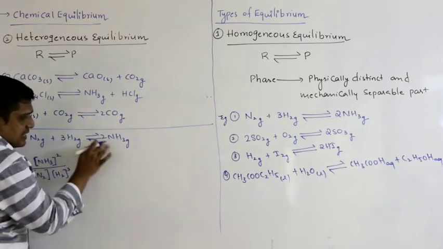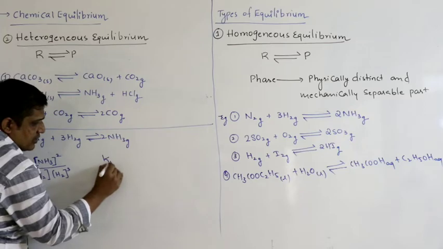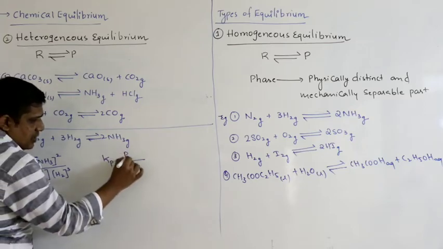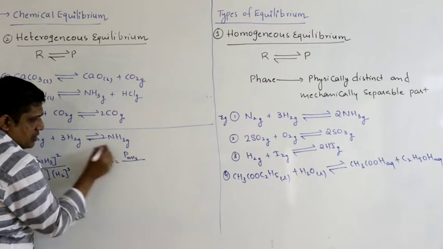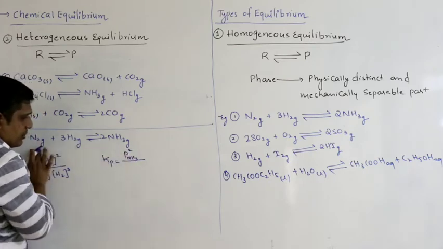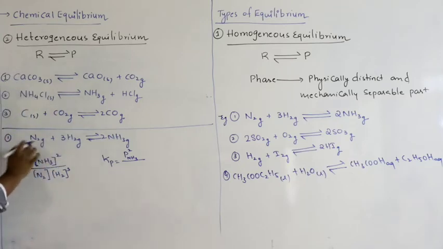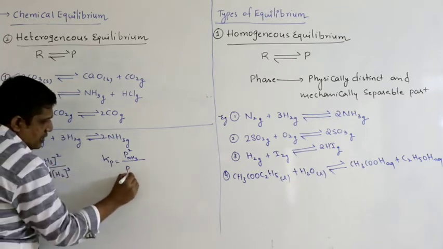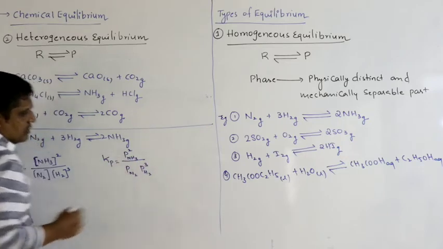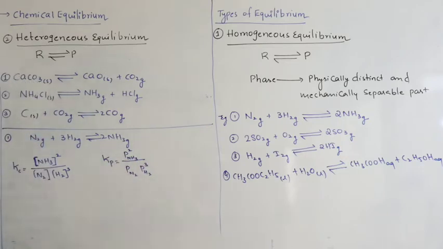Since all are gases, I can even write the Kp equation. What is the Kp equation? Equilibrium partial pressure of products, partial pressure of ammonia, stoichiometric coefficient, so power 2, by the equilibrium partial pressures of reactants, partial pressure of nitrogen into partial pressure of hydrogen power 3, equilibrium partial pressures.